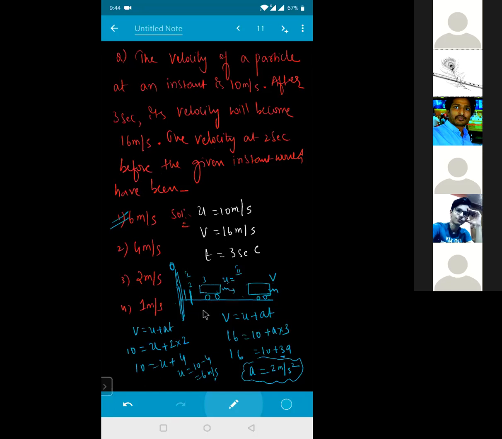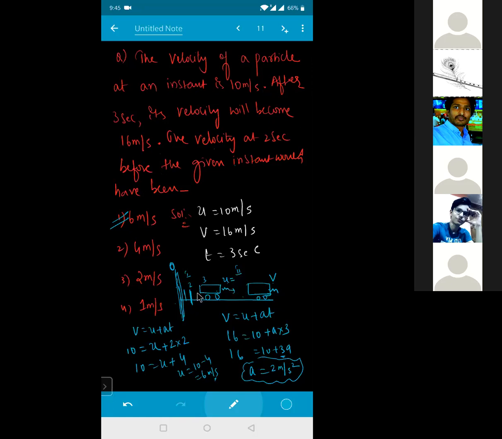Is it clear? Yes, sir. This is the question once again, beta. The velocity of the particle at any instant is 10 meter per second. Take any time, the velocity is already given as 10. After 3 seconds, his velocity will become 16 meters per second. But before that the velocity is already 10 for me, and after 3 seconds the velocity changes to 16. So from initial 10, final 16, time 3, I got the acceleration of this car.